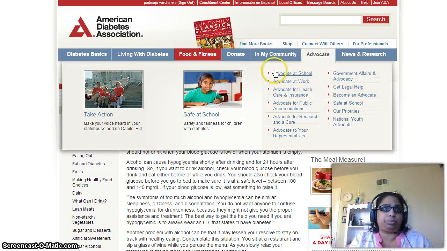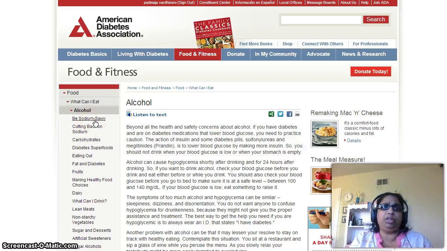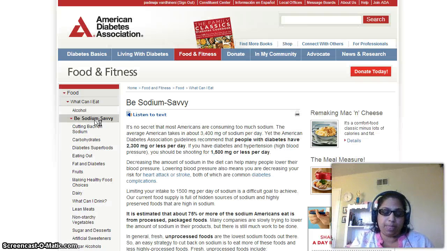Next, it also talks about sodium. Sodium is yet another thing that plays a major role in your diabetes management, because it affects your hypertension, and hypertension leads to more complications if you have diabetes, like heart diseases and other things.